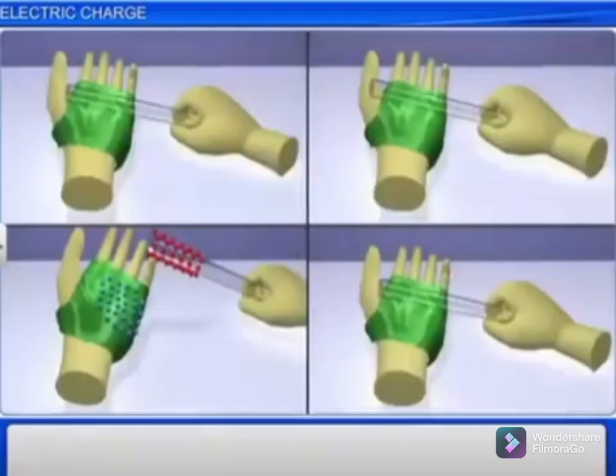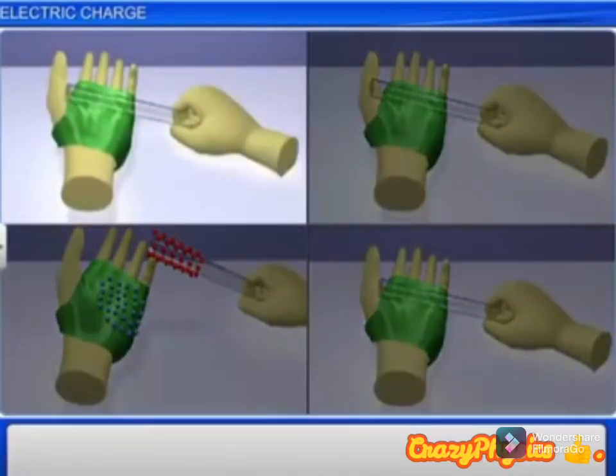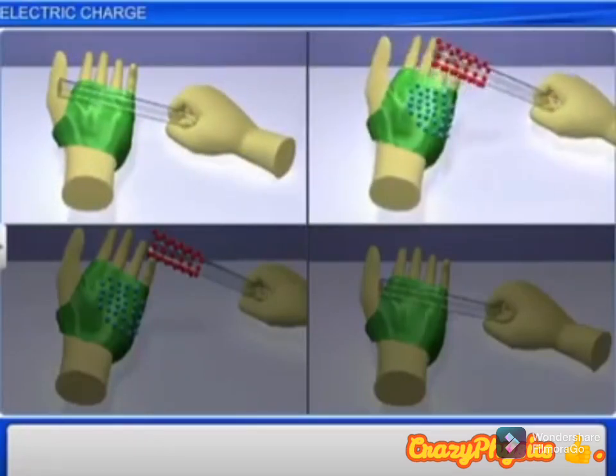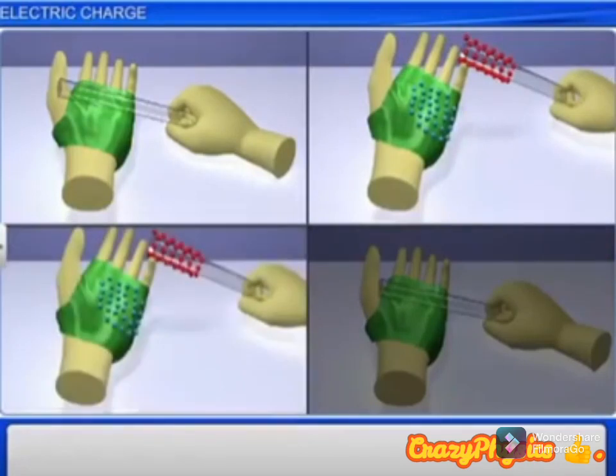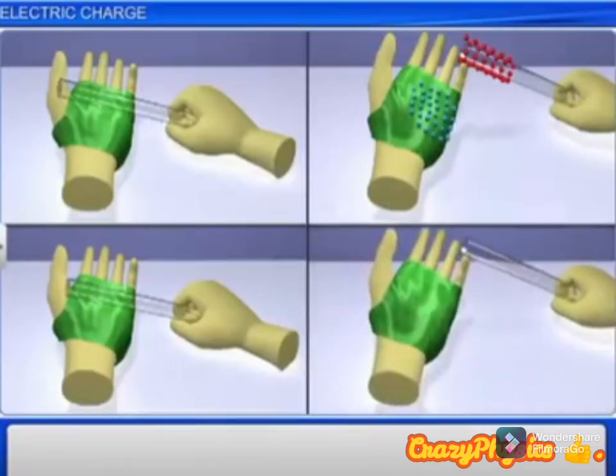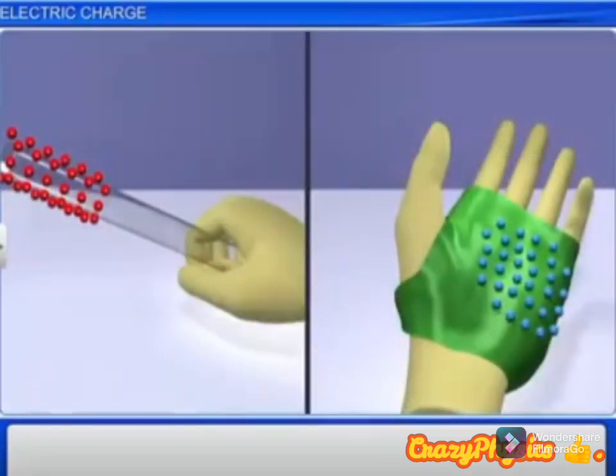When the glass rod and silk cloth were first rubbed, they got electrified. But when they are brought in contact again and separated, they lose their electrification or charge and are neutralized. In other words, the charge on them is nullified. Hence, we can conclude that one of them may be positively charged and the other negatively charged when they are rubbed against each other.